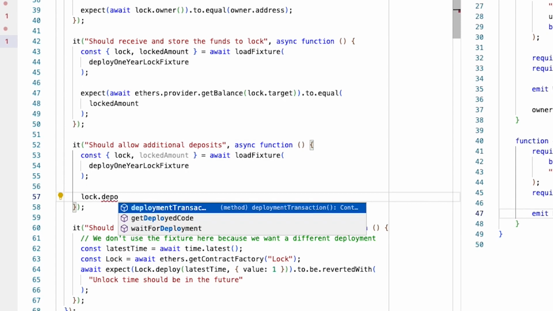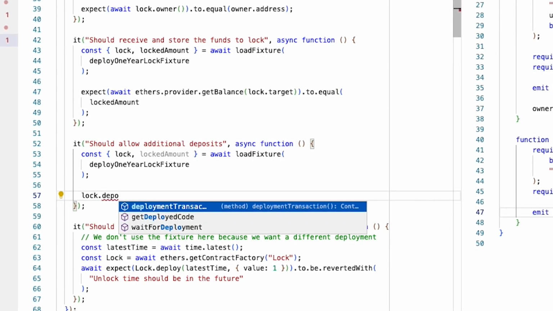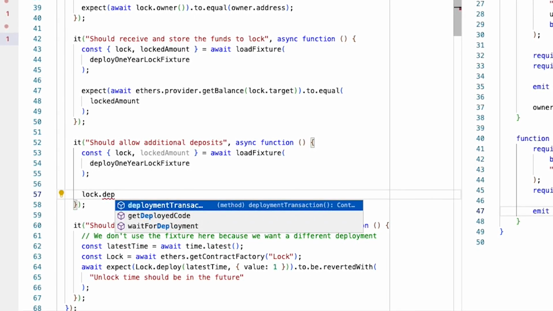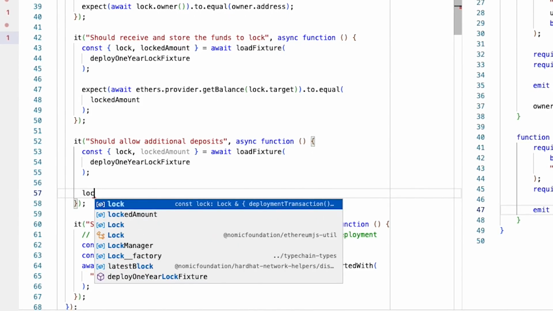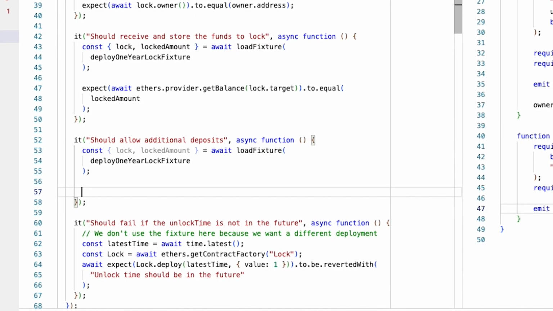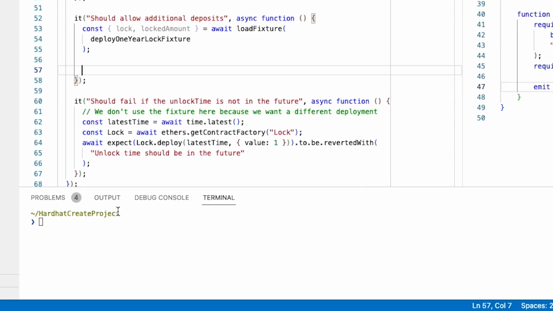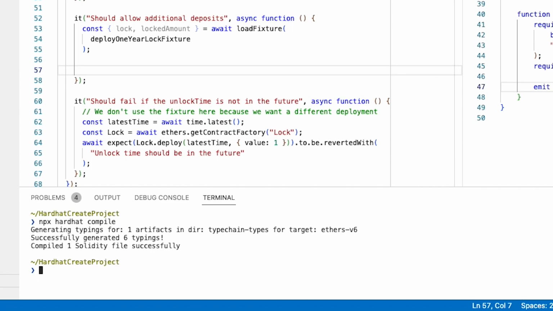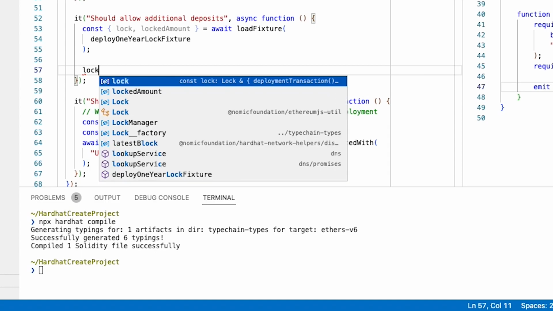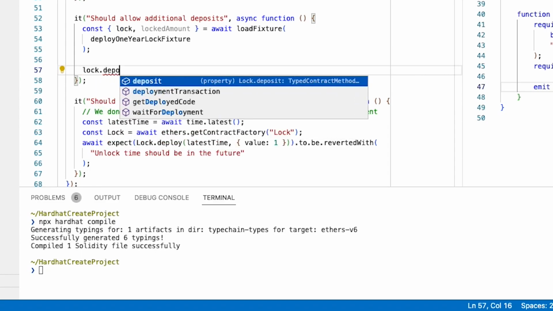And the reason for that is we haven't recompiled the contract. So it's related to the compiled version and the compilation process that Typechain does its magic. So let's go back down to our console and run npx hardhat compile. And we can see that we can now say lock.deposit.